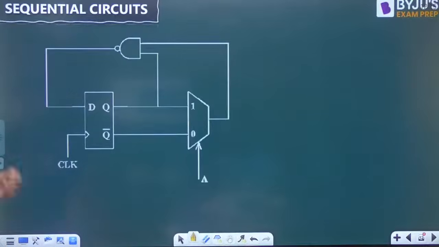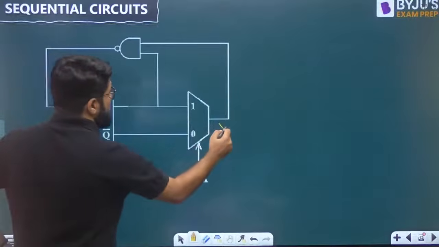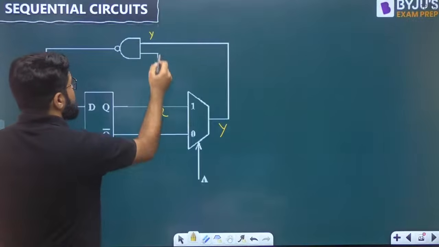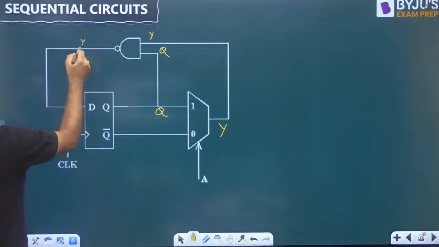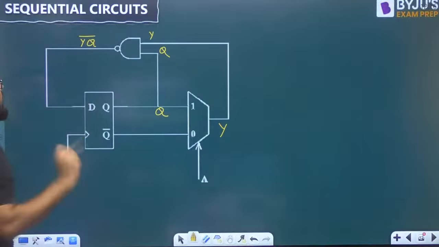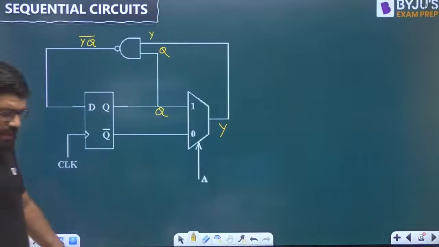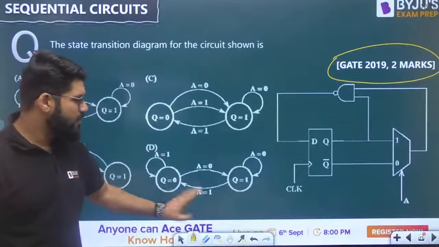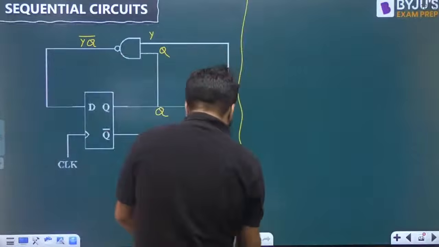Okay, come to this point. Let's say the output of the multiplexer is Y. So what comes here? Y, and one of the things that is coming here is Q. So the output of the NAND gate is (Y into Q) whole complement. Now, the state transition diagram has been drawn with respect to the input A. A is the select line of the multiplexer.